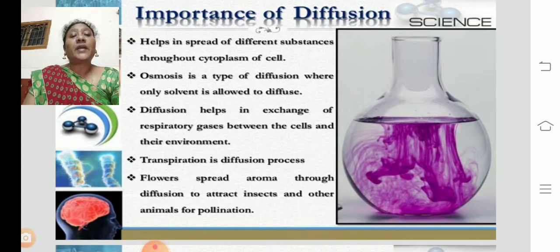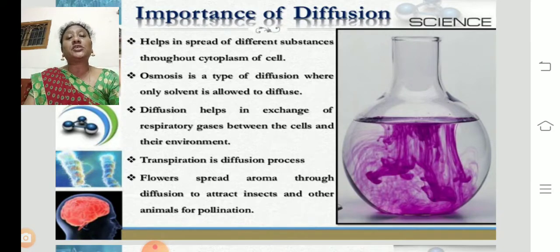By the process of diffusion, the gases in our body travel from high concentration to low concentration. Osmosis is a type of diffusion where only solvent is allowed to diffuse. What is osmosis? It is a type of diffusion which takes place only with solvent materials. So diffusion facilitates the exchange of respiratory gases between the cell and their environment.